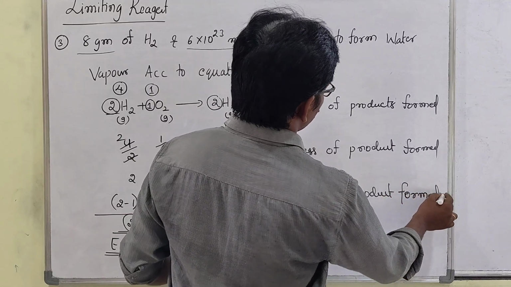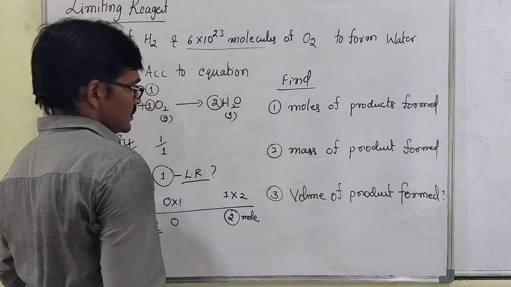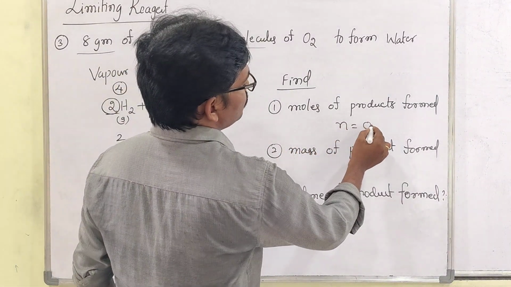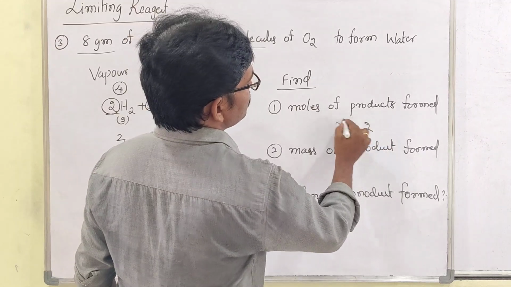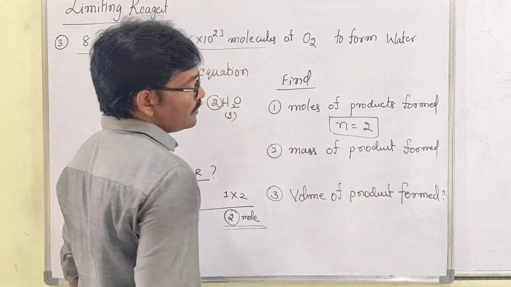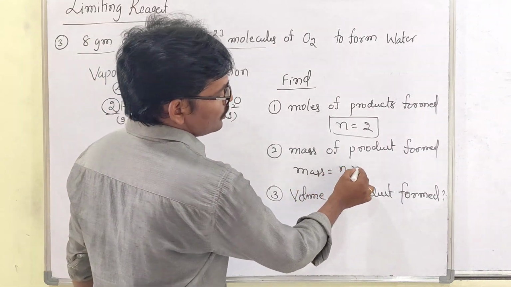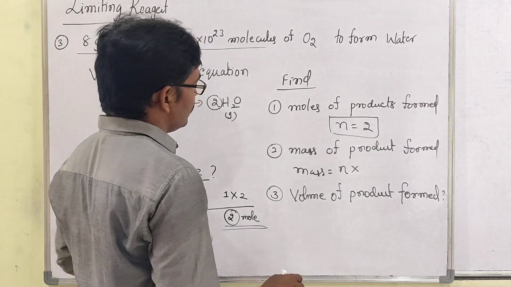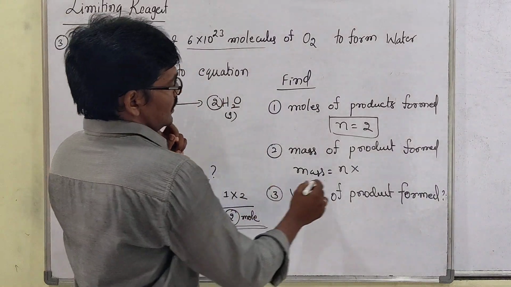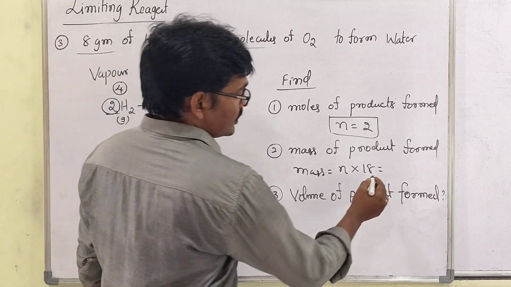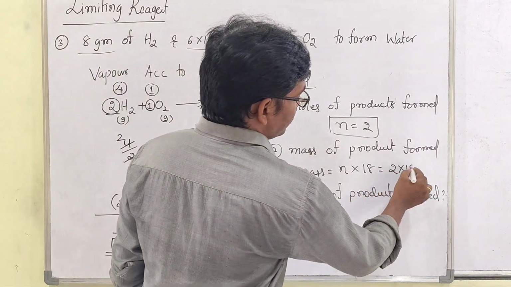So like this they will ask a question. So moles, sir, any moles formed? 2 moles. You have to take the number of moles as 2. Then they ask for the mass of the product. To find the mass, number of moles into molecular mass. H2O molecular mass, how much? Sir, 18. So 2 into 18, that is